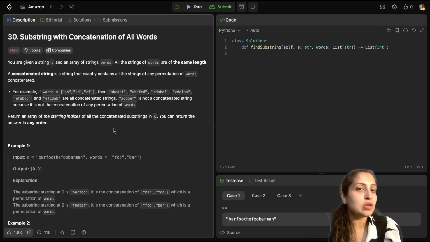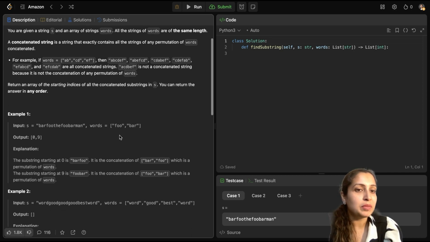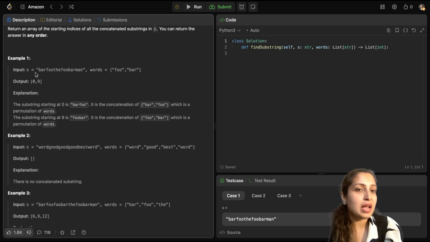Now if the question is not clear right now, let's look at an example that might clear it out better. So you have been given a string S which is barfoothefoobarman. So it is a concatenated form of some string. Okay, you have such a big string S. Now you have been given some words, foo and bar. See, the length of the two subwords foo and bar is the same, as indicated in the question. Now you have to find the occurrence of any of the permutations of foo and bar in the string S.